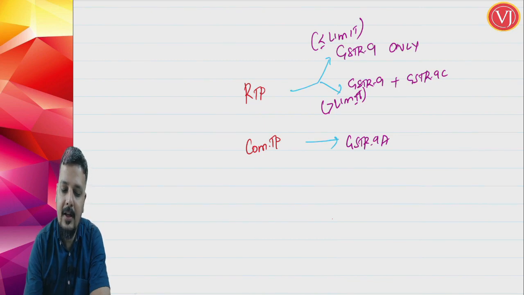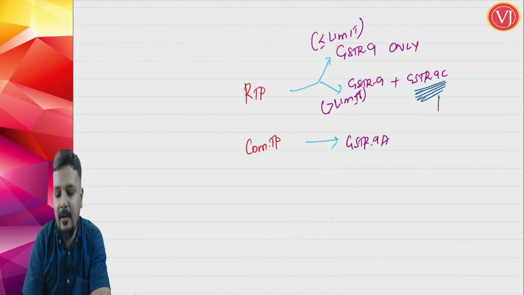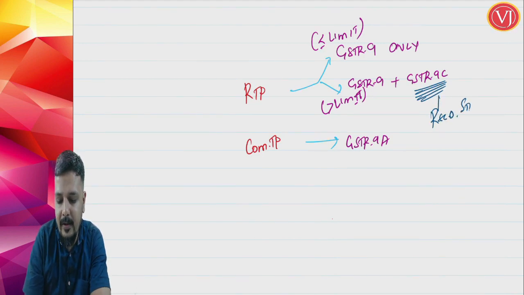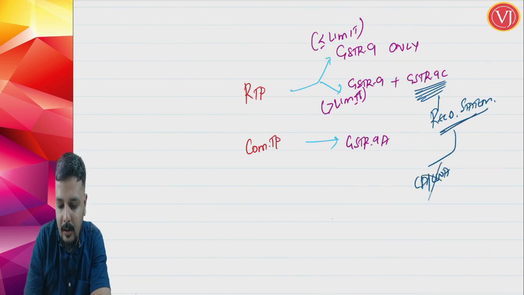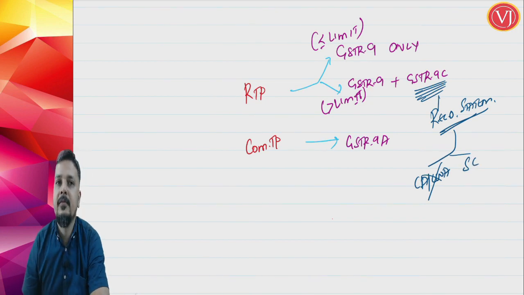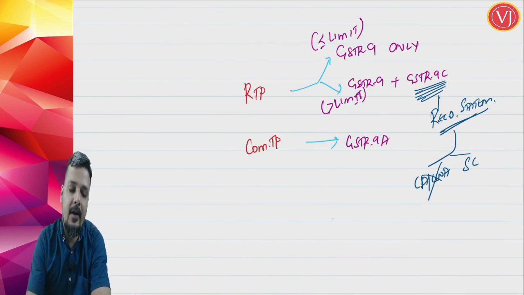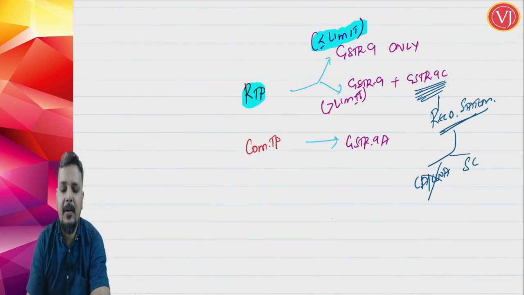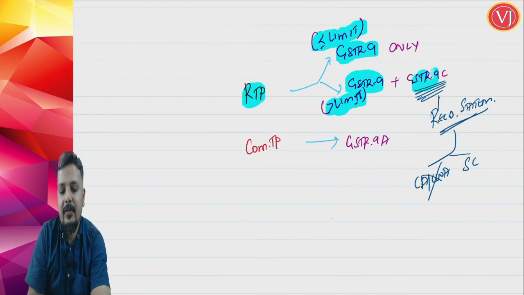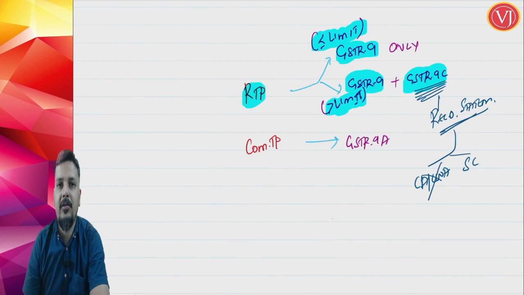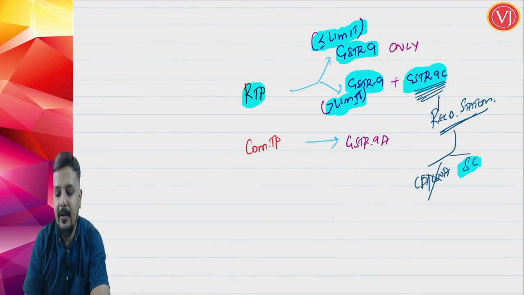Now, doubts will come as to what amendment has been brought in. This 9C is nothing but a reconciliation statement. Previously this reconciliation statement was certified by a chartered accountant or a cost accountant. Now, it is self-certified. So, if I am a regular taxable person and my turnover is less than the limit which requires a reconciliation statement, I will file only GSTR 9. And if my turnover is more than the limit, I will file GSTR 9 and 9C, which is nothing but an attachment or reconciliation statement to GSTR 9. Now that reconciliation statement is self-certified.